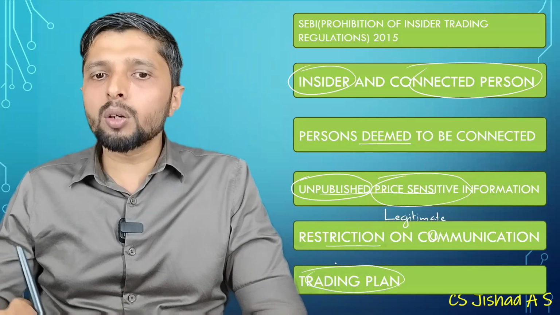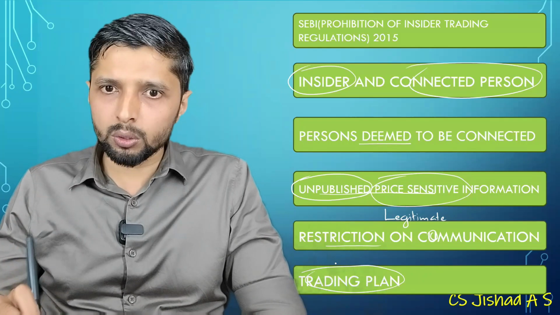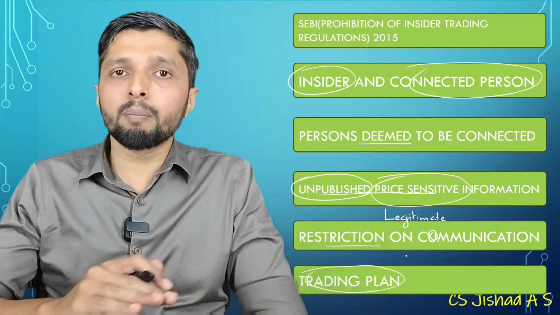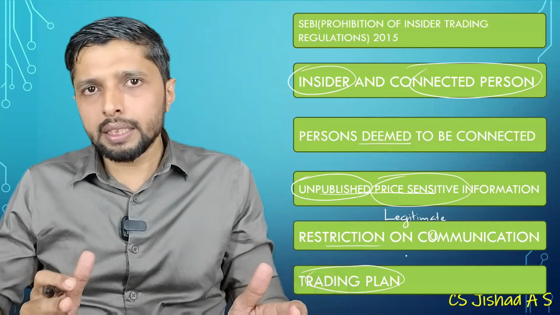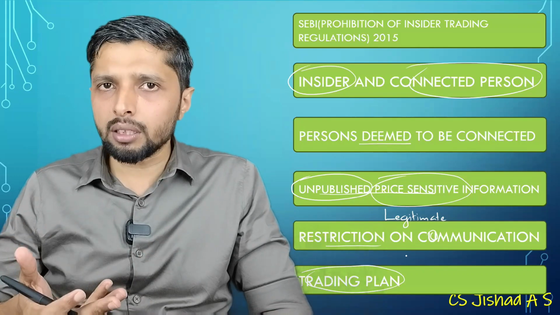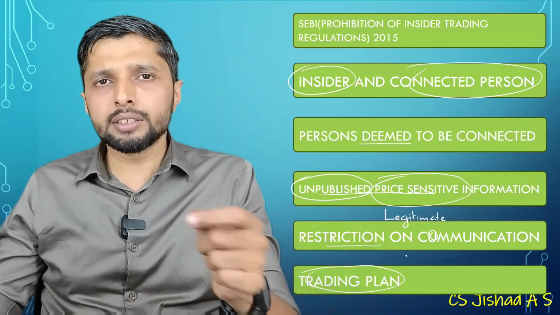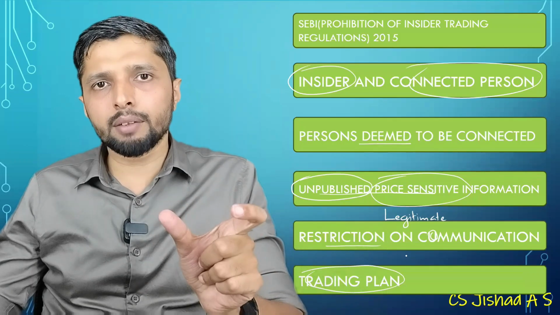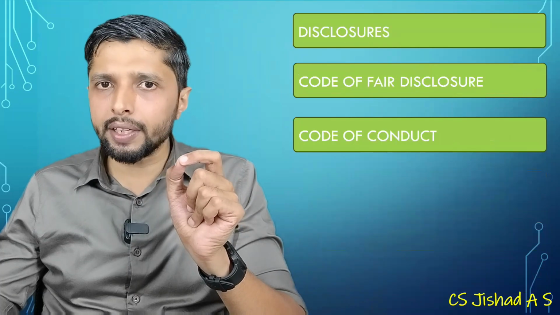And if the insider wants to trade in the shares of the company when the trading window is closed, they can always have a trading plan, which should be given before your trade. Then the trading plan should be for a minimum of 12 months. There are certain periods in which you cannot execute the trade, and that will not be available in a trading plan as well. That means just before the financial result is out, and until the financial result is published, you cannot enforce or execute any trading plan either.